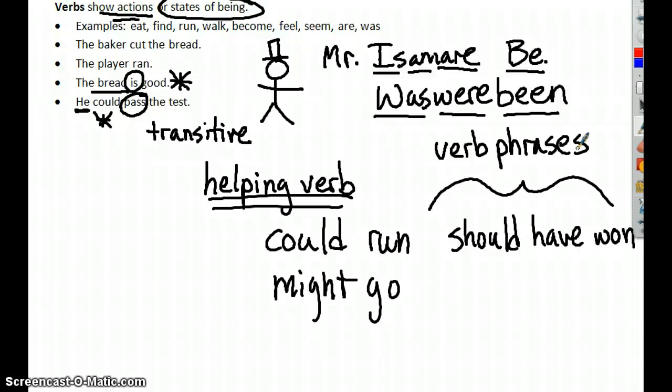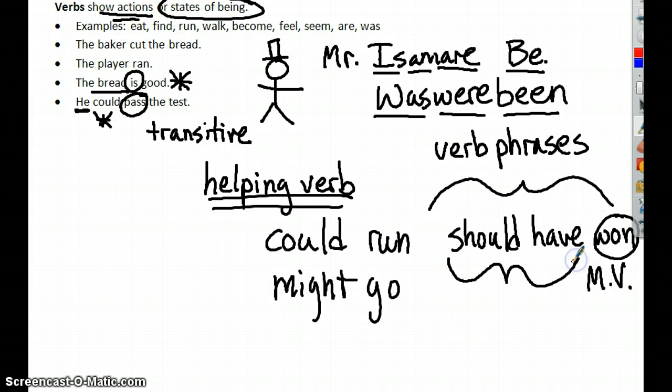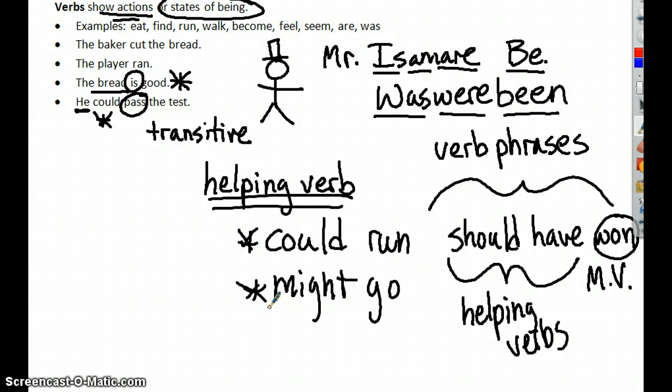There is a verb phrase. A verb phrase will always contain a main verb, MV stands for main verb, and helping verbs. And there could be more than one, like in this context. Should have won. The helping verbs are should and have. In could run and might go, could and might are helping verbs to the main verbs run and go.